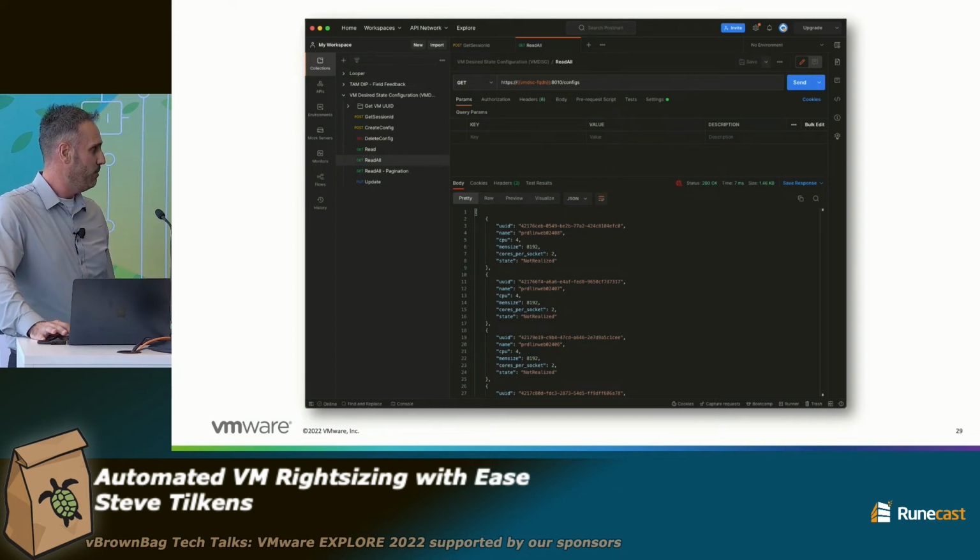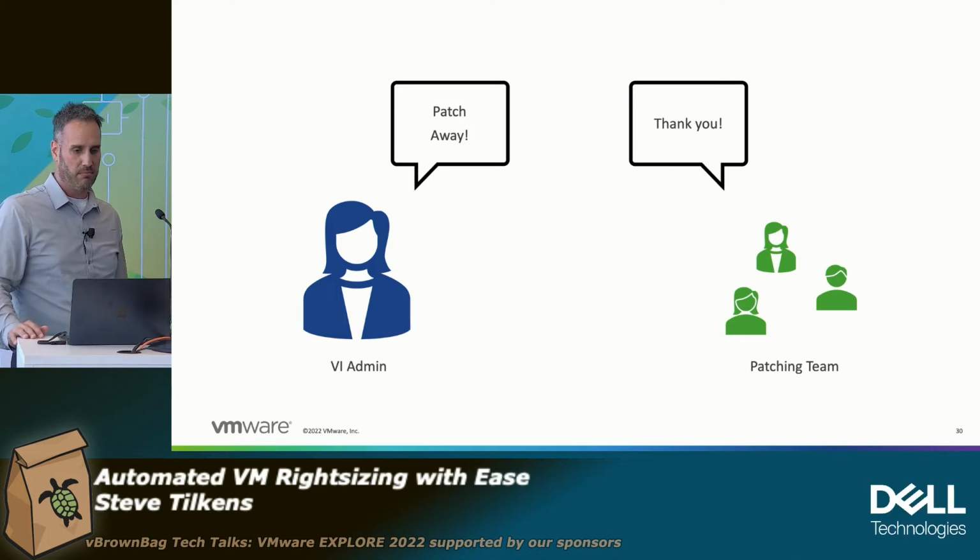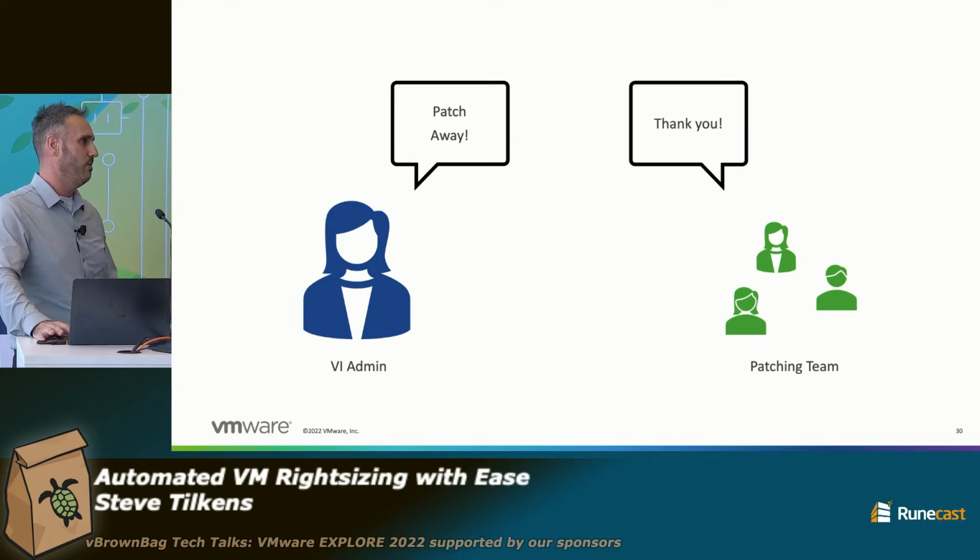So we're done at this point, right? All we need to do is go tell the patching team, hey, heads up, as you reboot these VMs on Thursday night when you're doing your regular security patching, they may come back up with a new config. But it shouldn't be a problem. If there is, call me, right? So it makes your life a lot easier. It eliminates that difficult business challenge of scheduling when we can take down a VM, right? It's a very simple action in theory, but has a lot of business implications, right?